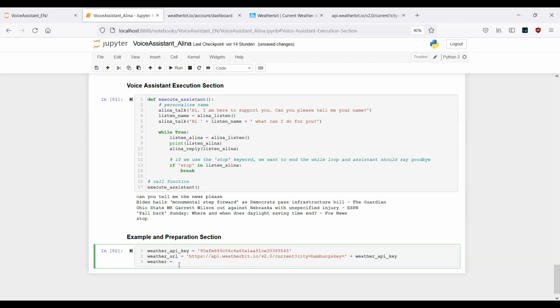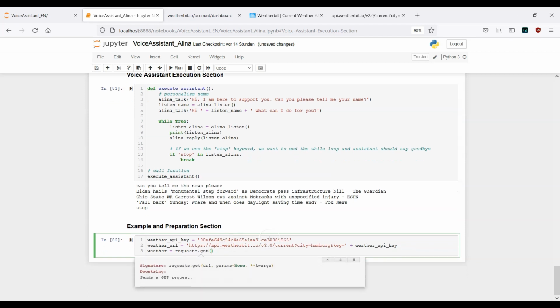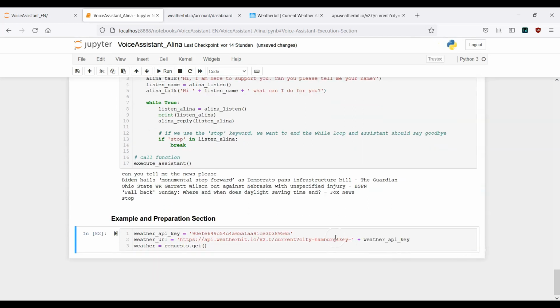Now in the next step we need to do our request. So let's say weather equals requests dot get, and we want to make a get request to this endpoint here. That means here I need to provide the weather URL.